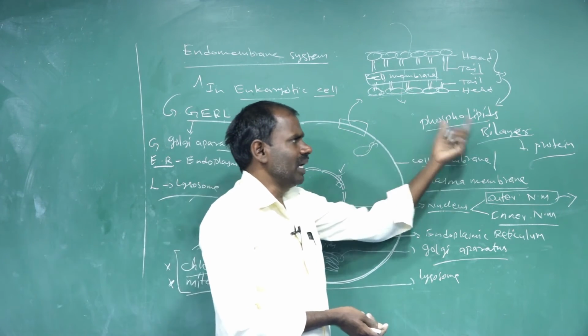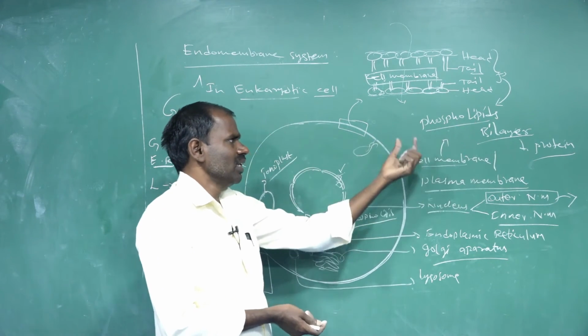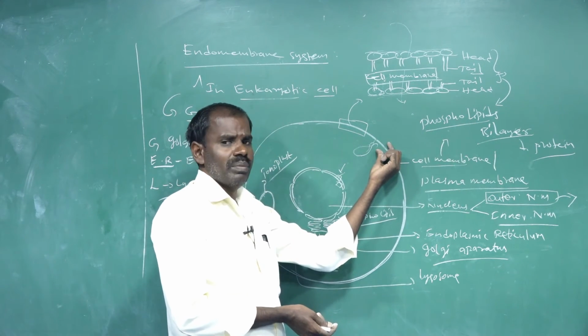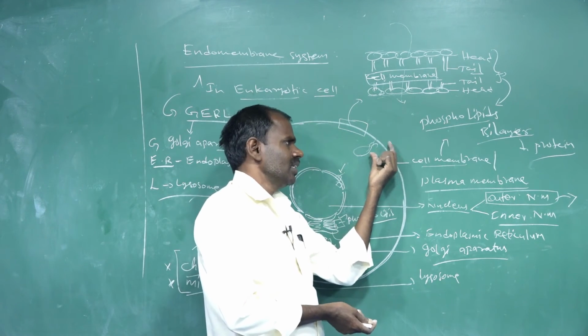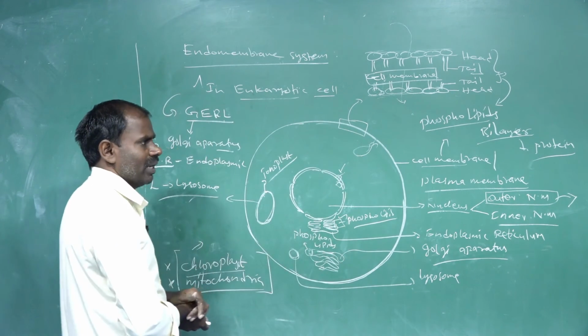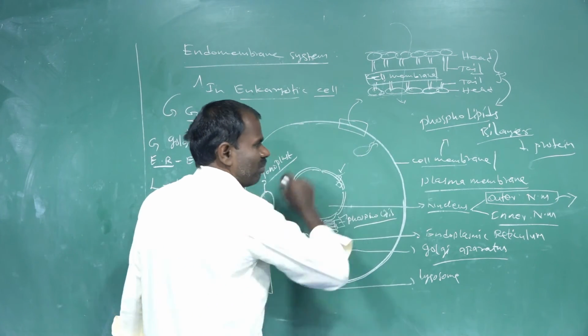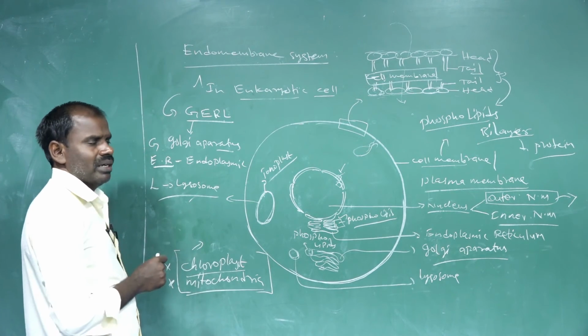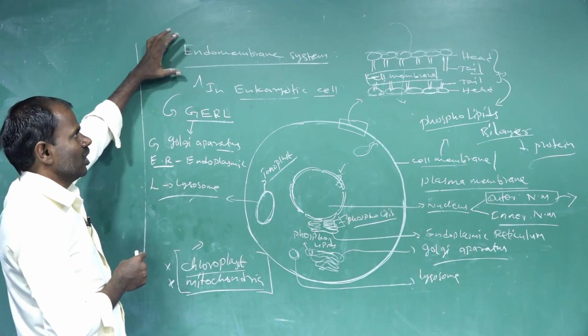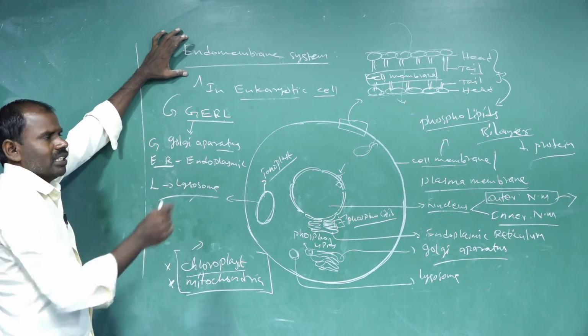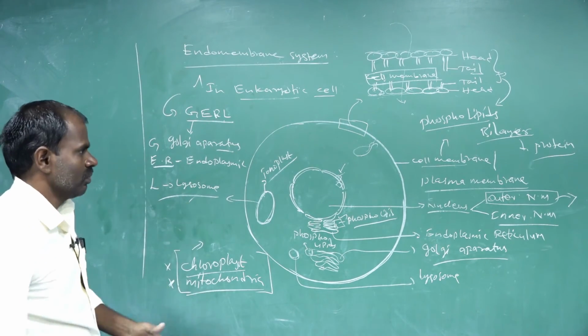These phospholipid bilayers are present in the nuclear membrane and the cytoplasmic membrane. The cytoplasmic membrane is called the cell membrane. There is the plasma membrane, which is also called the endomembrane system.